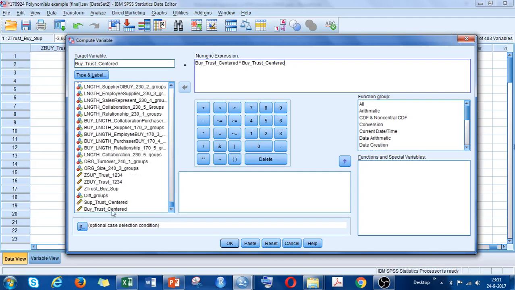So you can also just press from here and here, and then you have the same. So I make it squared. So I will call this then buyer trust centered squared. That is the new one. Buyer trust times buyer trust.